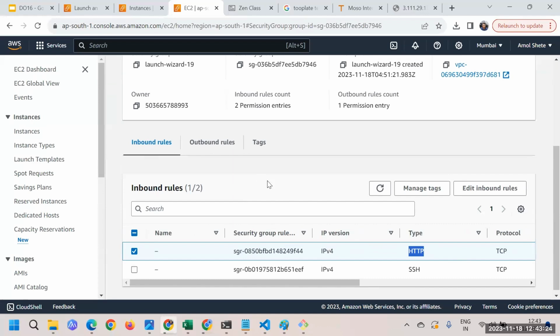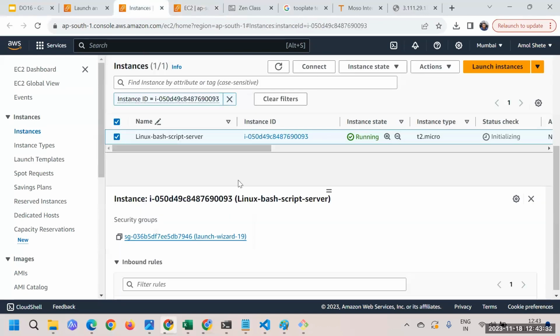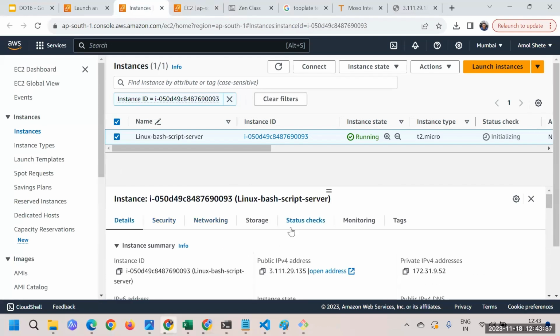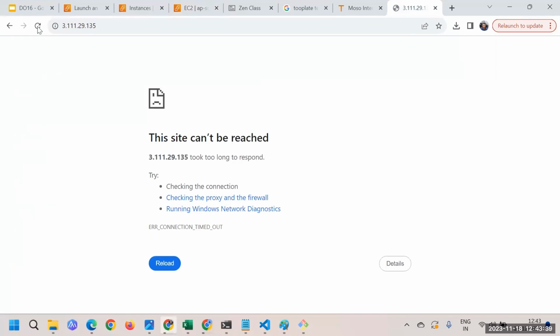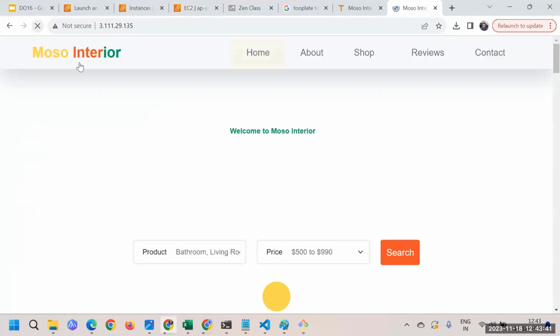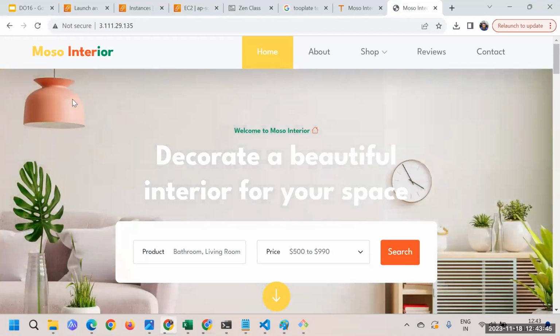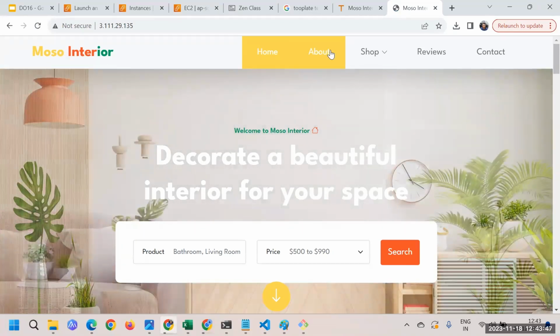Now, inbound rule is something we have added. Now it's time to check the server again. So here I have already taken the public IP, and let's refresh this one, and here we go. You can see we have successfully been able to access the website.